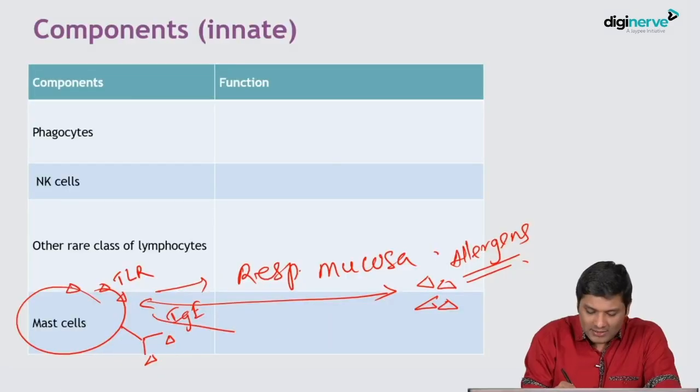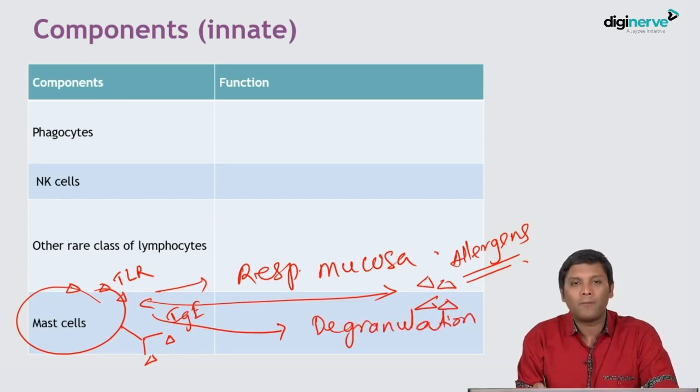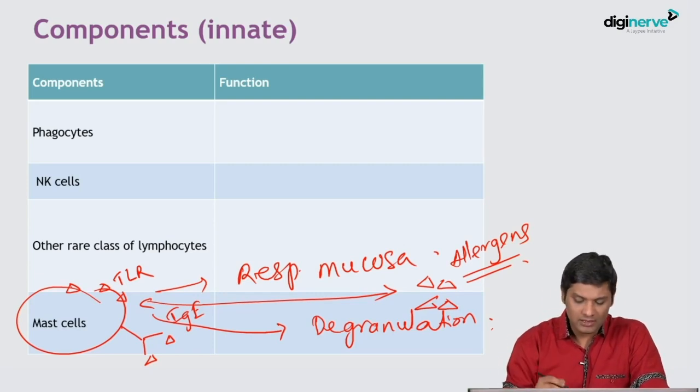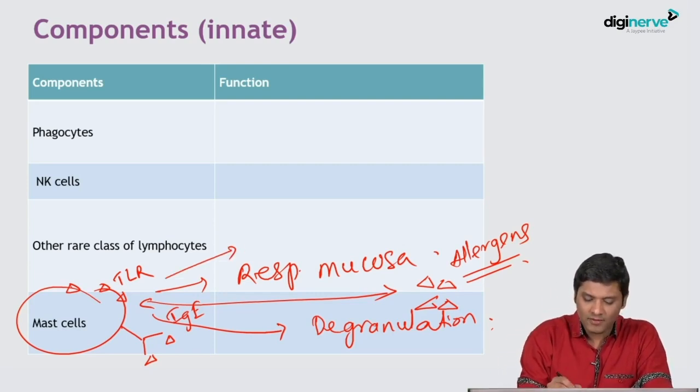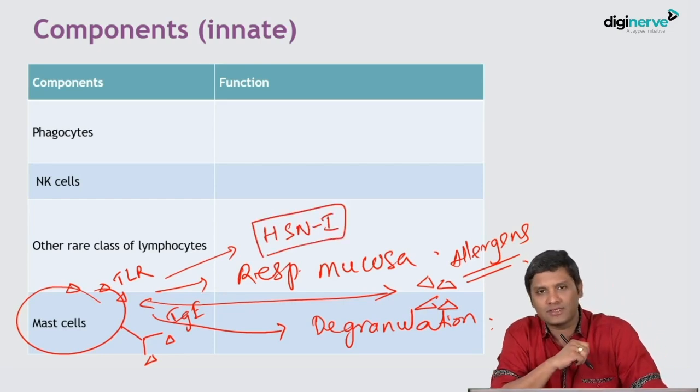When the mast cell gets activated, it undergoes degranulation. Degranulation of the mast cell leads to liberation of various cytokines, various secretory products which can destroy the invading allergen. This is how the mast cell works. This is responsible for a type of hypersensitivity reaction called type 1 hypersensitivity reaction. Okay, so these are the components of innate immunity.